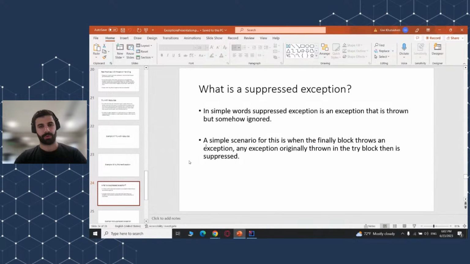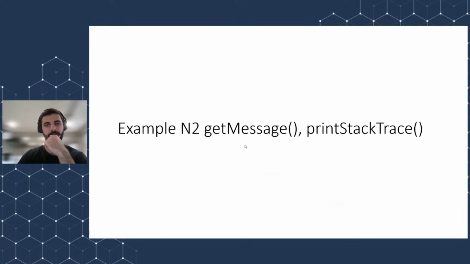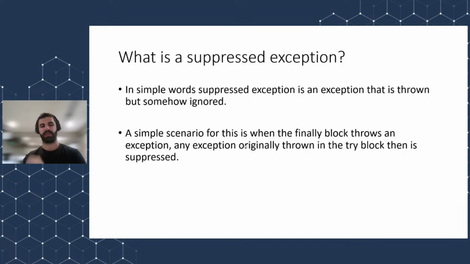I'm going to talk briefly about suppressed exception, and maybe we don't have lots of time, so I will quickly recap this. A suppressed exception is an exception which is thrown but somehow ignored, and a simple example of that might be when we throw an exception from the finally block, which might sound very strange. But there are some cases when an exception may be thrown in a finally block, so this is a suppressed exception.